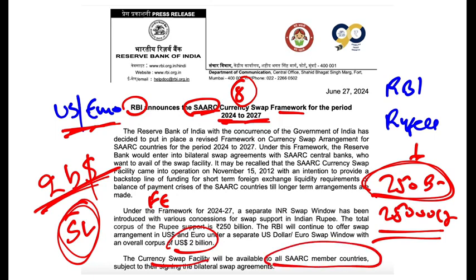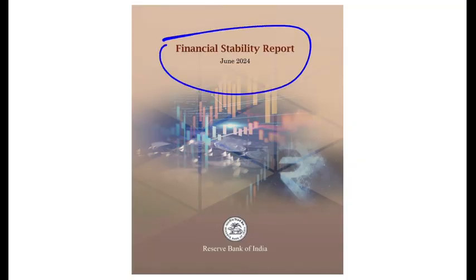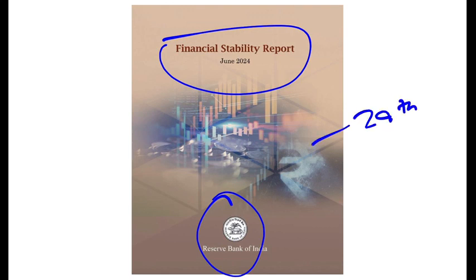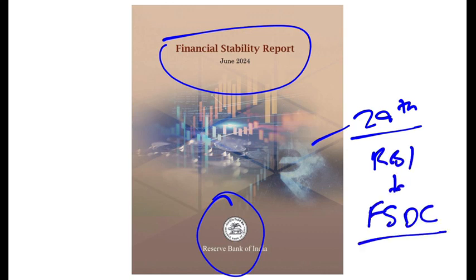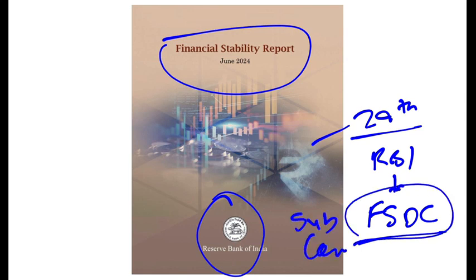Now let us talk about the most important financial stability report, and it is released by the Reserve Bank of India every 6 months. So recently the 29th edition of financial stability report was published by the RBI. And who publishes the report? So under RBI, there is something known as Financial Stability and Development Council, FSDC. So there is a subcommittee of FSDC.